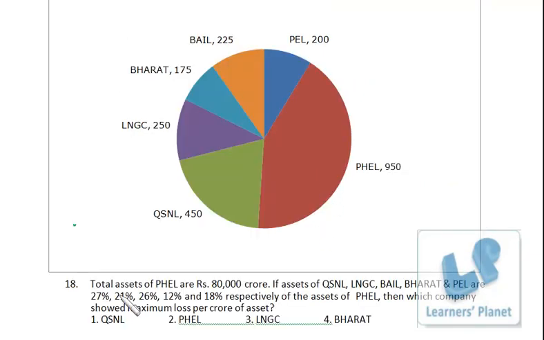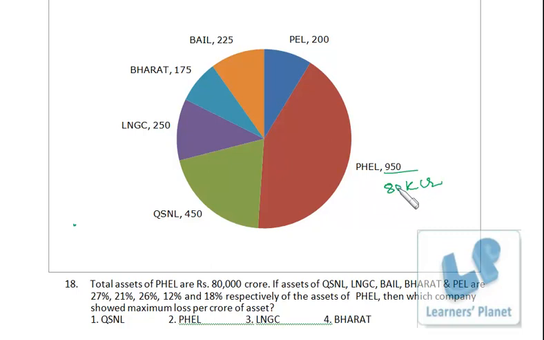Now in this question, total assets of PHEL are rupees 80,000 crore. If assets of QSNL, LNGC, and the others are given respectively as percentages of the assets of PHEL, then which company showed maximum loss per crore of asset? See, for PHEL, the total loss is 950 and the total assets are 80,000 crore. So the loss per crore is 950 by 80,000 crore.